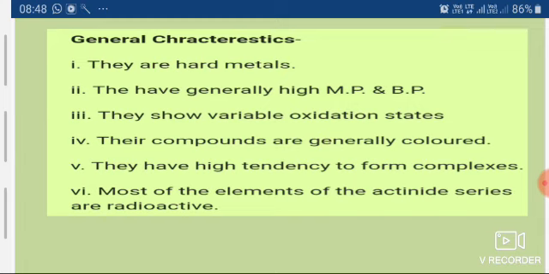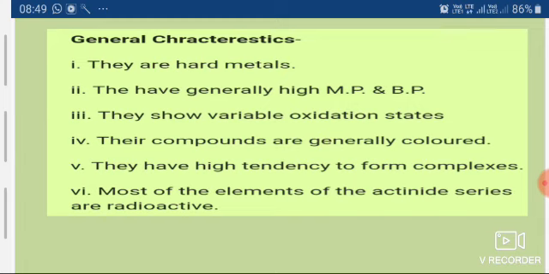It means as these actinides and lanthanides show variable oxidation states and possess unpaired electrons in their valence shell, they absorb electromagnetic radiations of different frequencies, so that the compounds of F block show different colors.